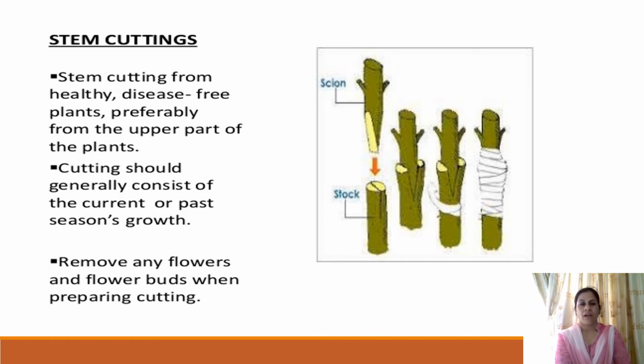germs. Cutting generally should consist of current or past season growth. It should not be too old. From the cut part, flowers, buds and leaves are removed to prevent desiccation or transpiration.